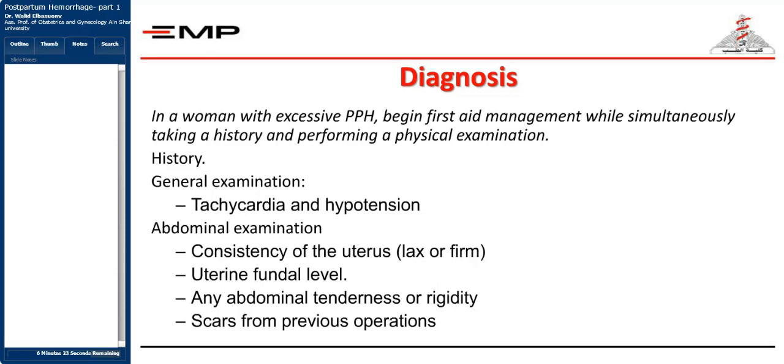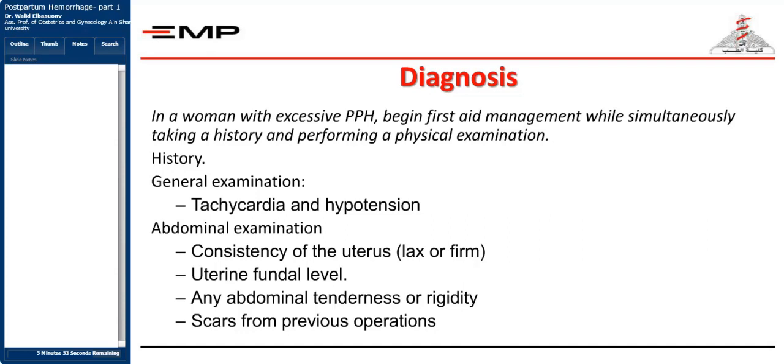This is the main cause of maternal morbidity and mortality. So you must work promptly, and you must work within your team in order to try to save the life of this patient. So you start taking history from the patient, history if there has been previous postpartum hemorrhage before, history about the antenatal care, if she had a regular antenatal care, if there was any anemia, if there were any risk factors we just spoke about, if there's any problem related to the pregnancy, if the patient suffered any antepartum hemorrhage during this pregnancy.